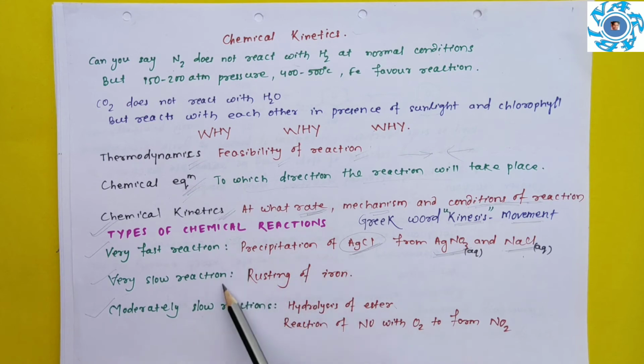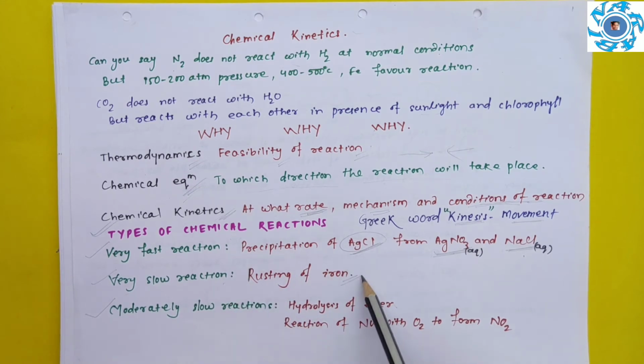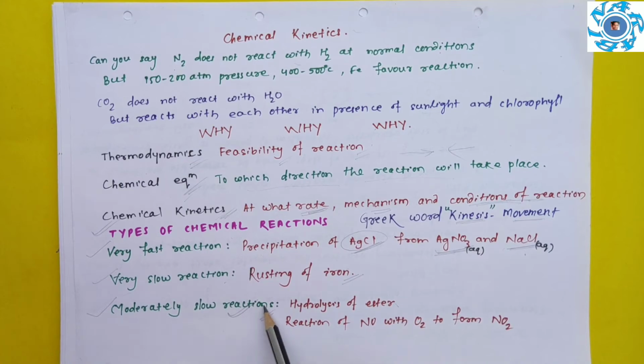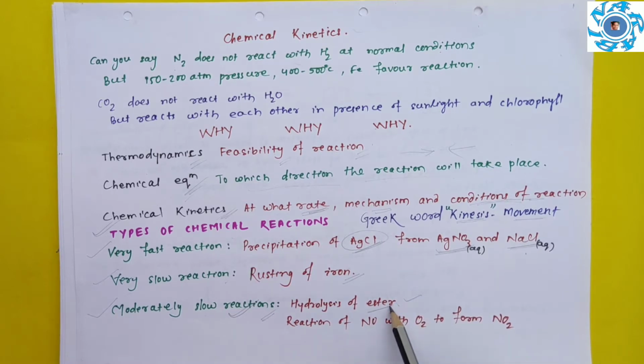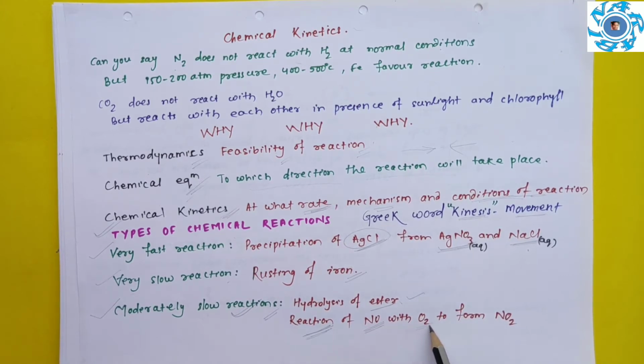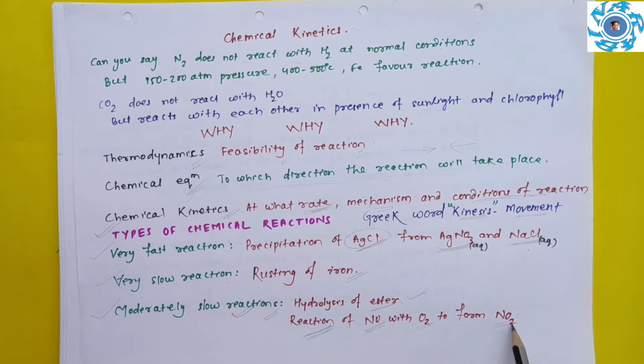Next is very slow reaction. Rusting of iron or corrosion of iron is a very slow reaction. It takes months to take place. Next is moderately slow reaction. In chemical kinetics, we will specially deal with this type of chemical reaction. So the first example is hydrolysis of ester. You know, when ester undergoes hydrolysis, it forms carboxylic acid and alcohol. Next is the reaction of nitric oxide with oxygen to form nitrogen dioxide.